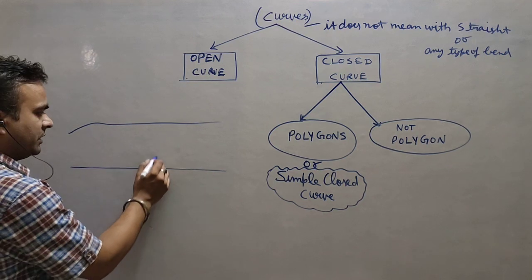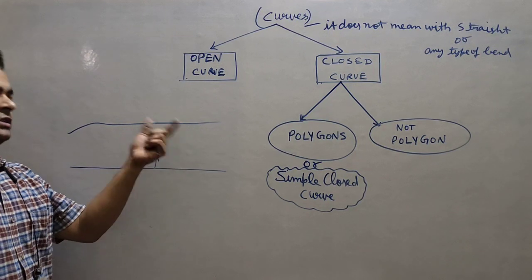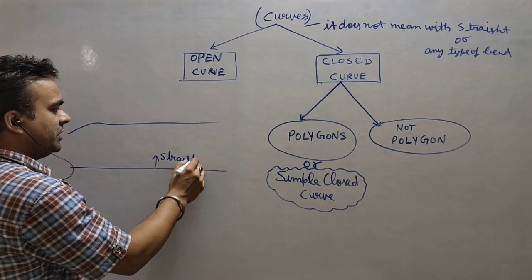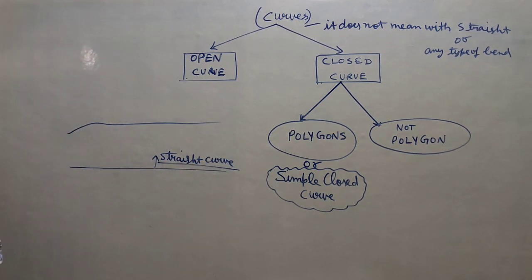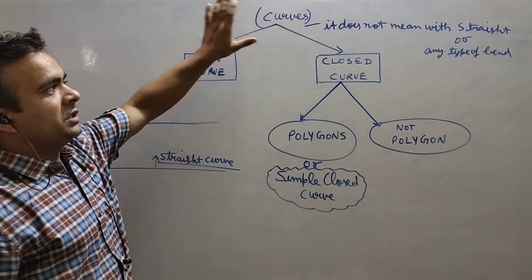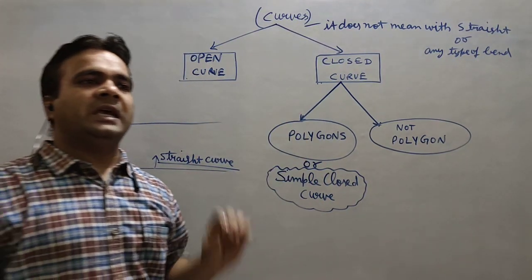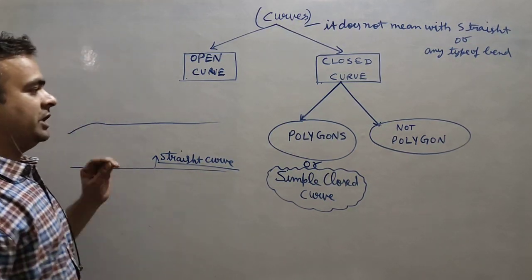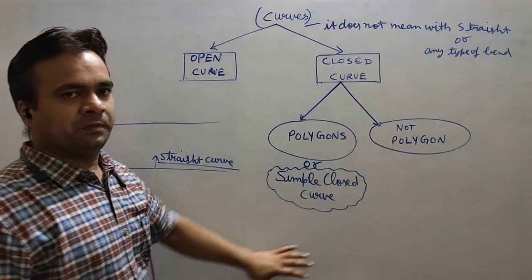And we have given a special name so that this confusion can be removed, because in daily life the meaning of the curve is totally different. So we say that it is a straight curve. For a line we can use this particular word, but you have to keep one thing in mind. In mathematics, curve doesn't mean with a straight or any type of bend. Curve means anything which we are drawing on a plane. Anything. It can be in any form. It is the biggest term of this particular part.